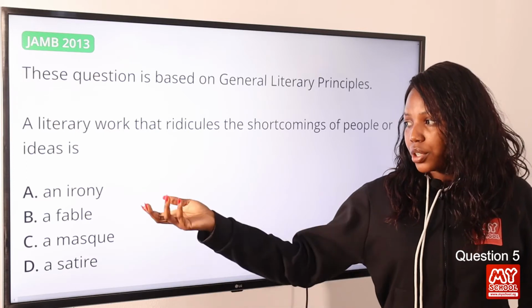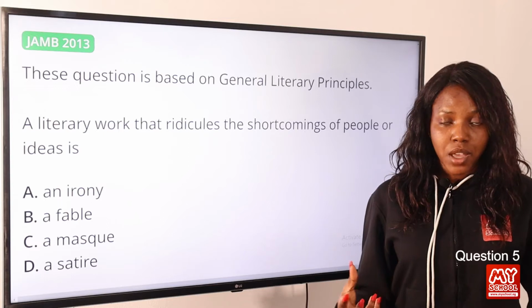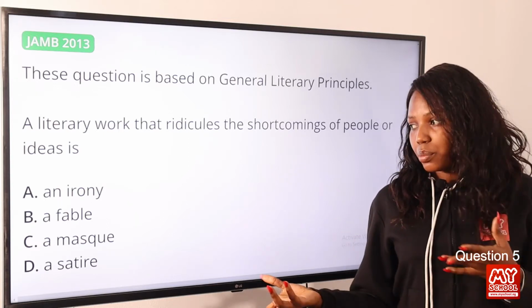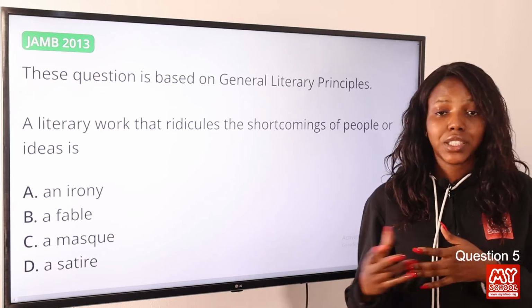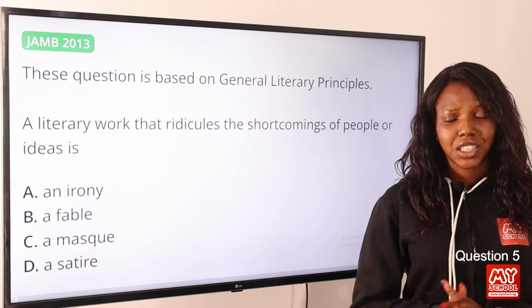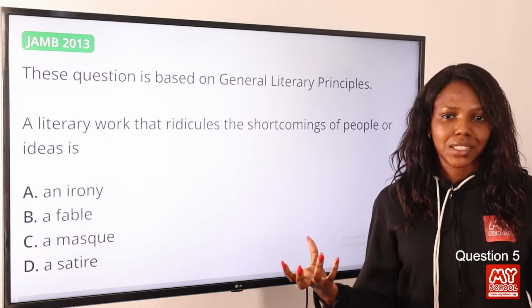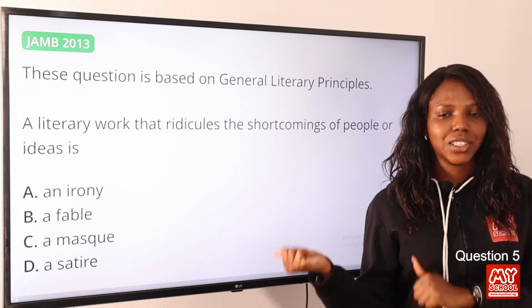However, when we talk about irony, irony is saying the opposite of what you mean. A fable is a narrative form that uses animals when the animals act or behave like human beings. And a mask is a festive entertainment. It's usually dramatic in nature, where people get to wear a mask, and it's usually marked as a festival entertainment. So option D is the correct answer to this question.